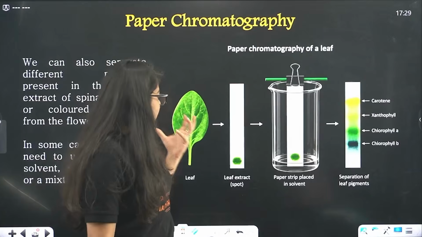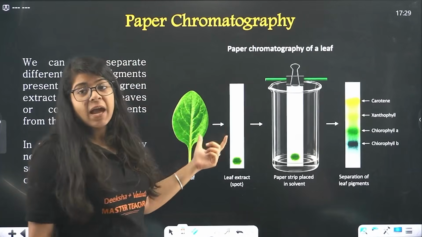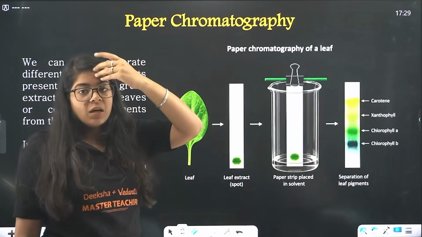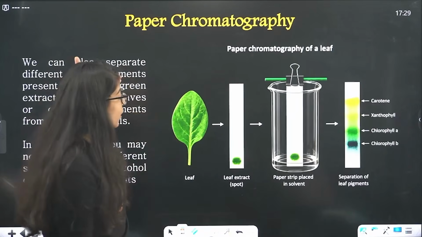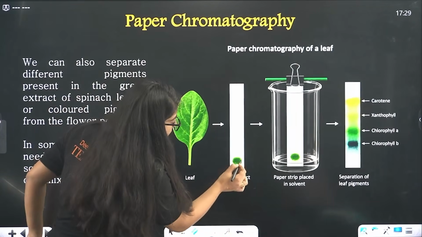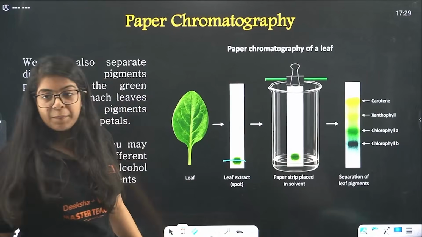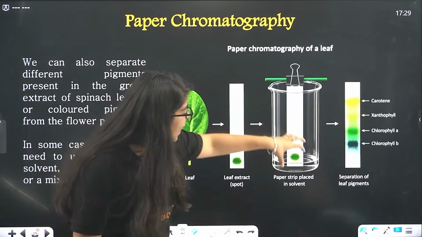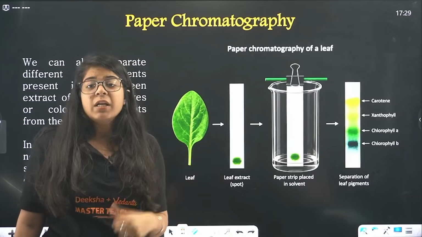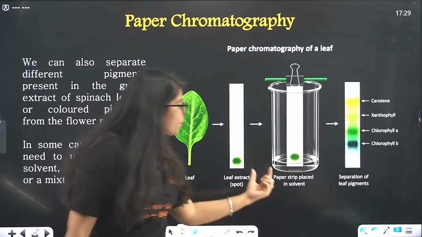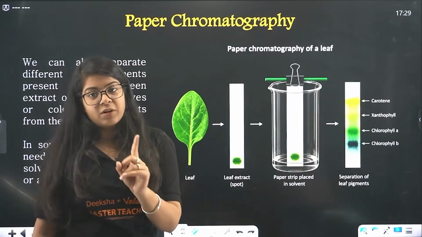If you take a leaf and you want to see what other substances or components it's been made up of, you'll take a leaf extract and place it on a spot on a paper. Done, you did it. You put that in a solvent. Now this solvent may not be water, it can be something else. Paper strip placed in solvent, you'll write, not water.